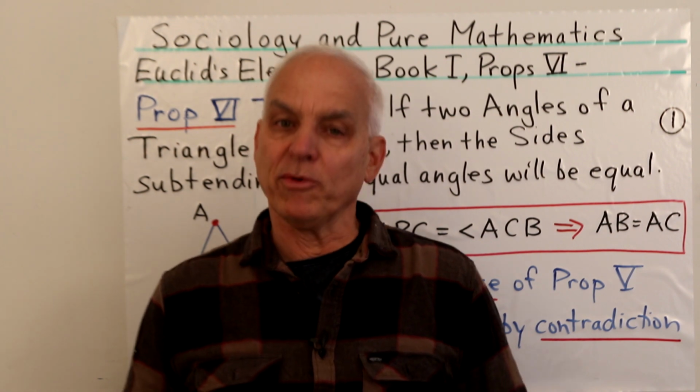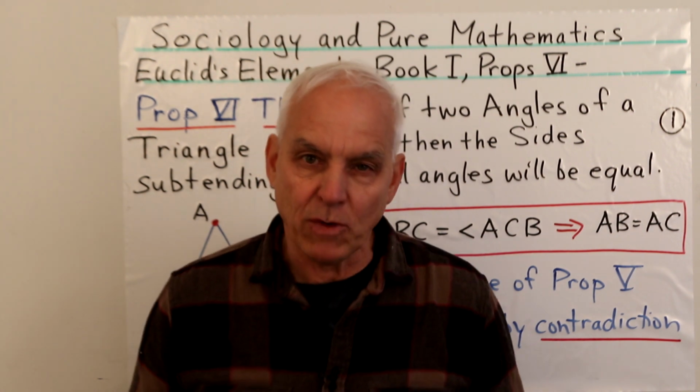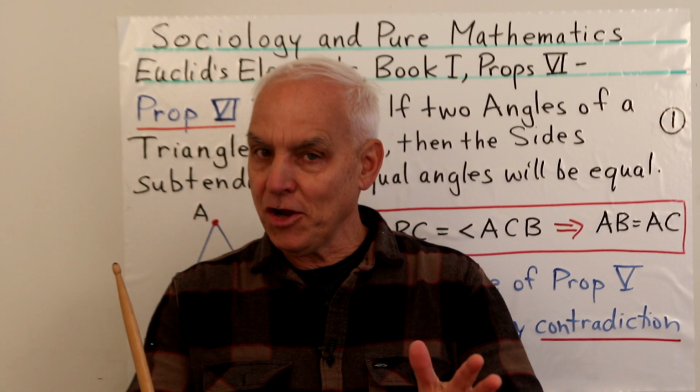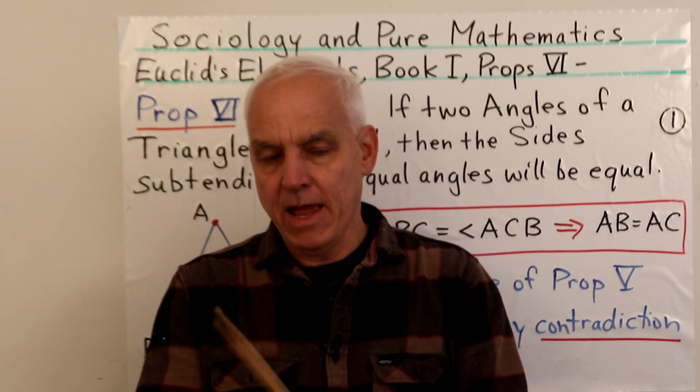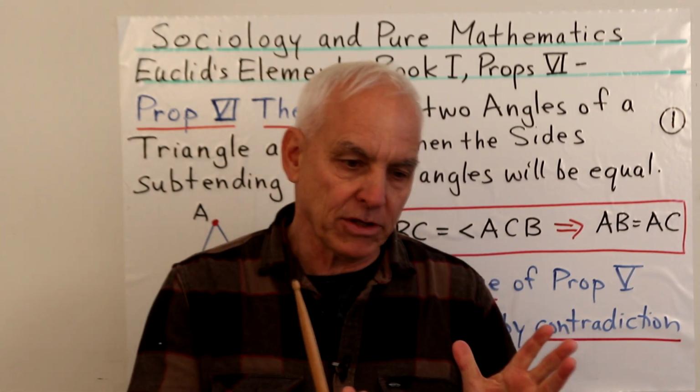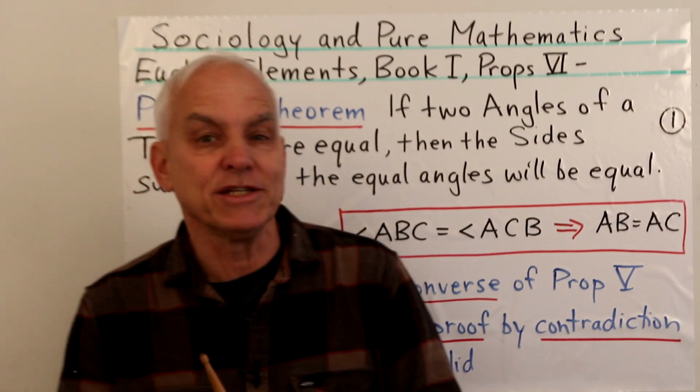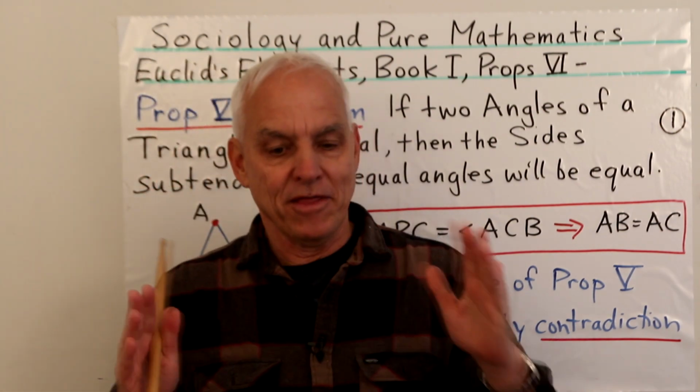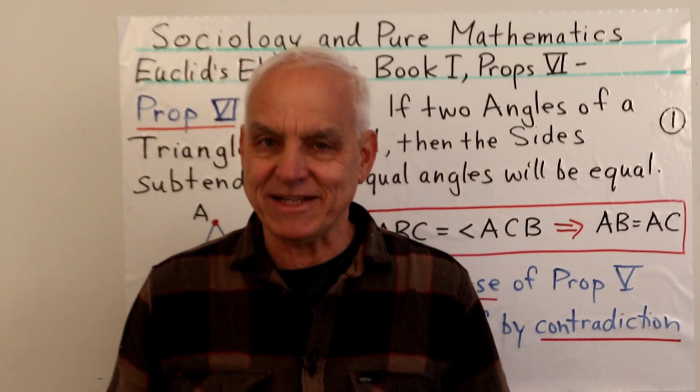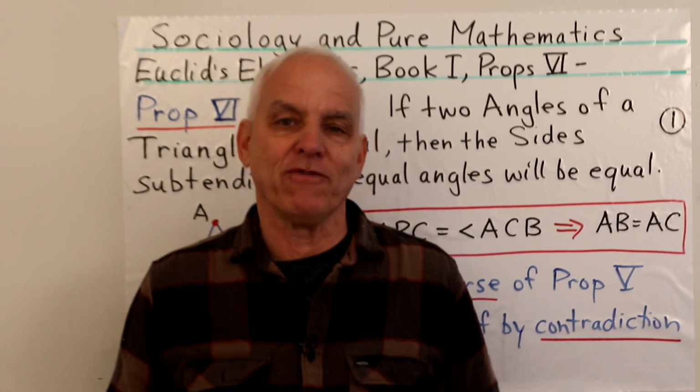Hello everyone, I'm Norman Wildberger, and this is part of a series where we're looking at the sociology of pure mathematics. And last time I talked about the first few propositions in Book 1 of Euclid, the most important and famous text in mathematics of all time.